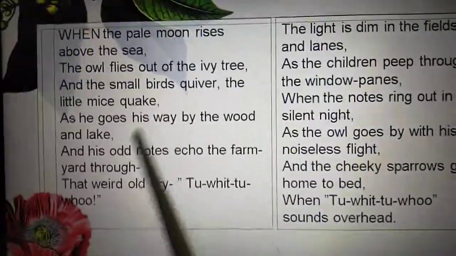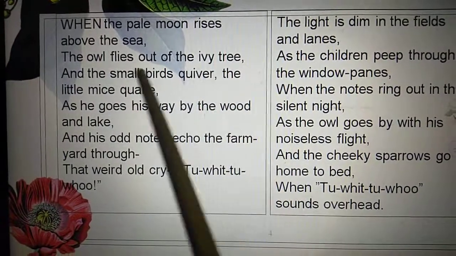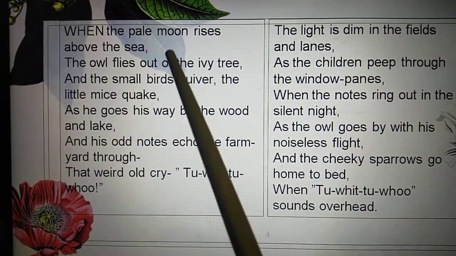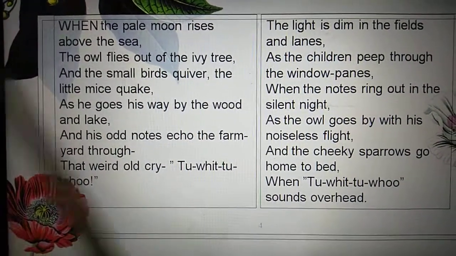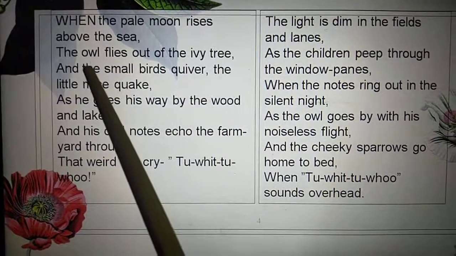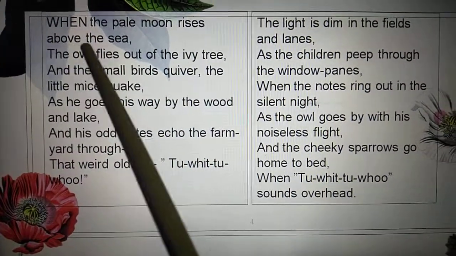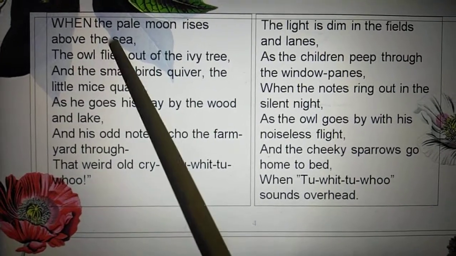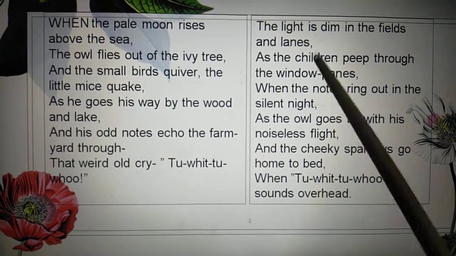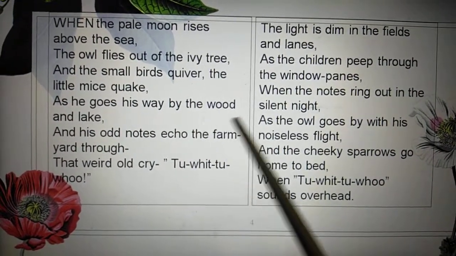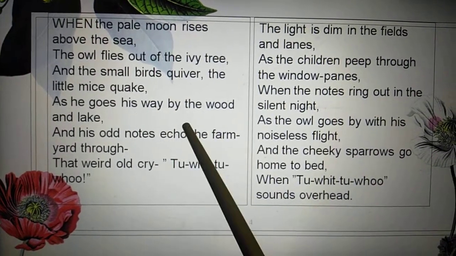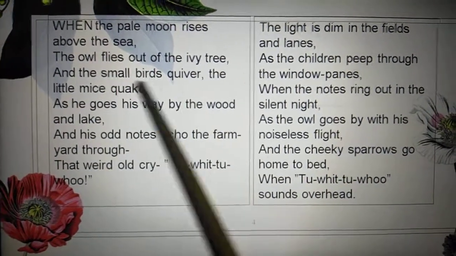So this is your poem. I won't read the whole poem, I will just read the start and the end. What was the name of the poem? The Owl Light. So you can understand that this poem is based on the owl. What are they trying to discuss in this poem? The lifestyle of an owl.